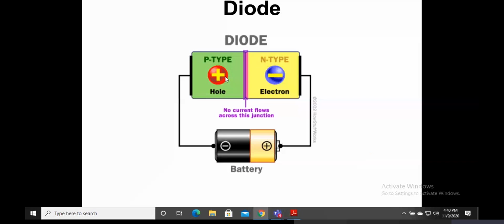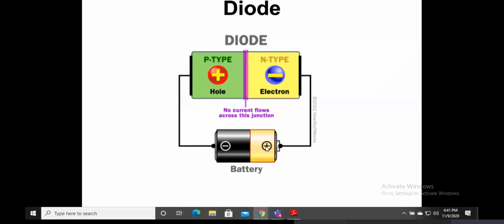All right. This is a very simple diagram. Let's assume this is a diode. Now you must have heard of this term called diode. We will come to that a little later. So a diode is simply many types of these semiconductors. We have PNP, NPN, and so on. So here, just for the sake of example, we've just taken two types, that is p-type and n-type. We know that p-type has an excess of holes, which is the charge carrier, and n-type has an excess of electrons, which is the negative charge carrier.